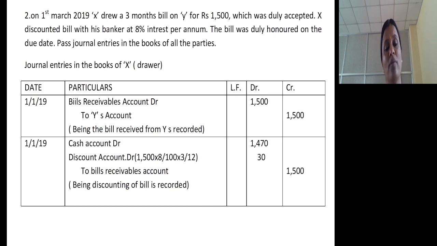So on 1/1/2019, when X draws the bill and gets it accepted from the drawee, journal entry is bills receivable account debtor to Y's account. On the same day, he will get this bill discounted with the bank. Journal entry is cash account debtor, discount account debtor to bills receivable account. He will receive cash of 30 rupees less because 30 rupees will become discount charges. So 1500 into 8 by 100 into 3 by 12 is 30. The 1500 bill goes to the bank as he is discounting, so he will get cash of 1470.